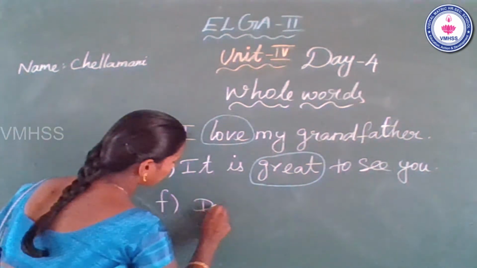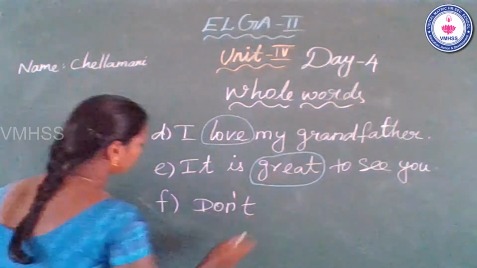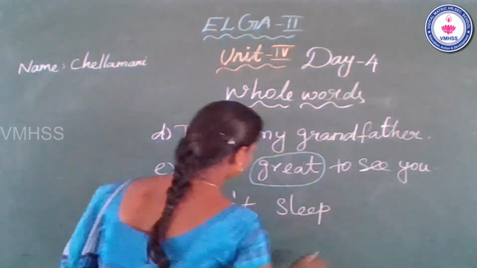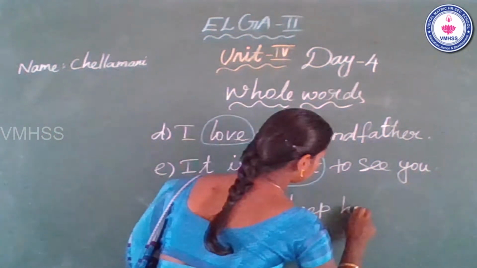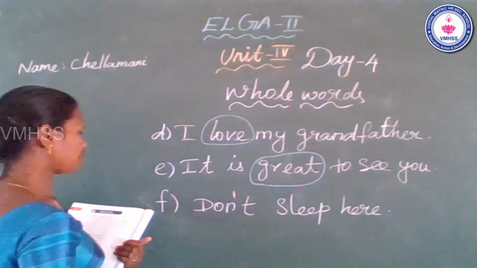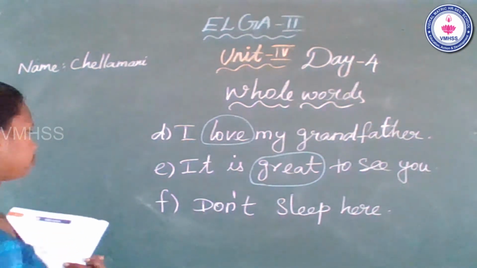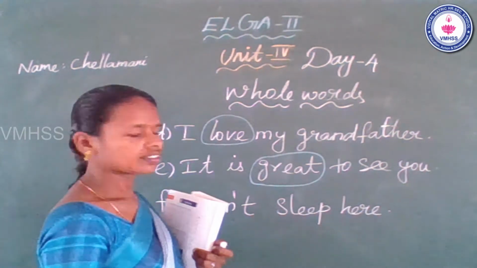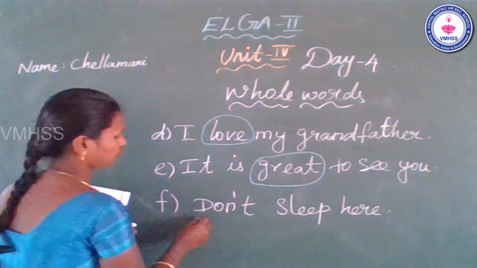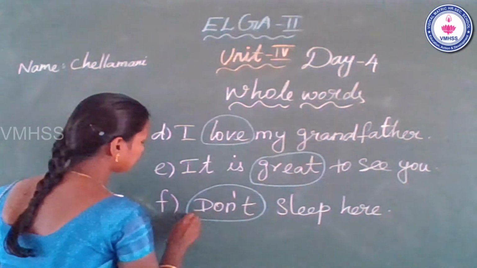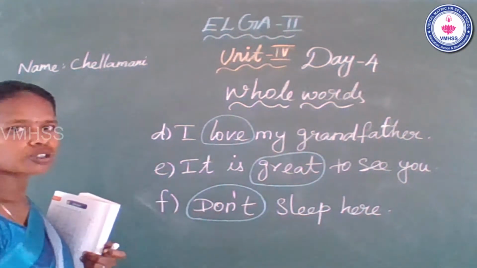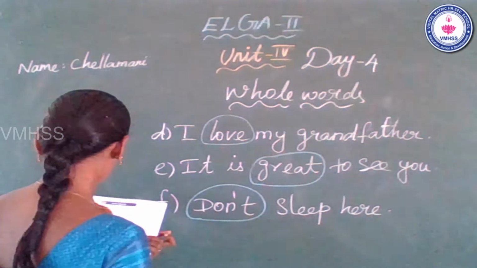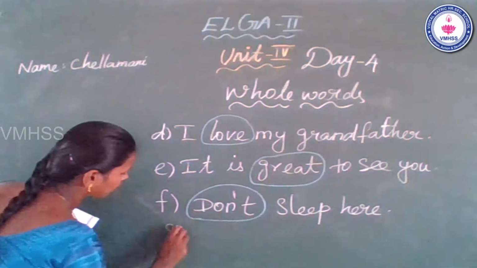Don't sleep here. Okay. Don't sleep here. Do you see any whole words in this sentence? Yes. Don't sleep here. So you can circle the whole word don't in this sentence. Now go to the G one.